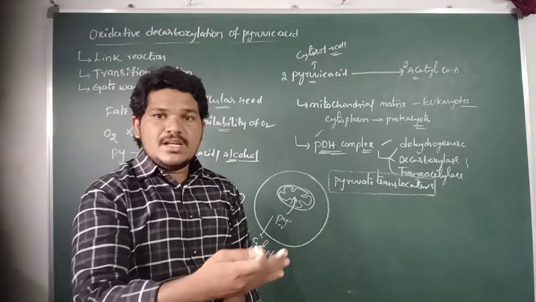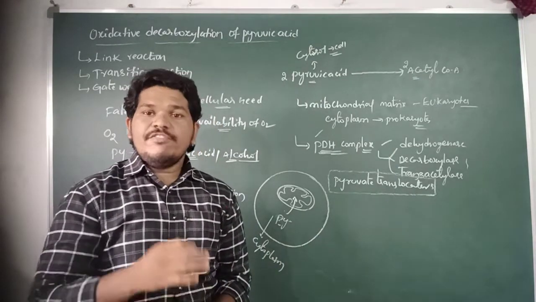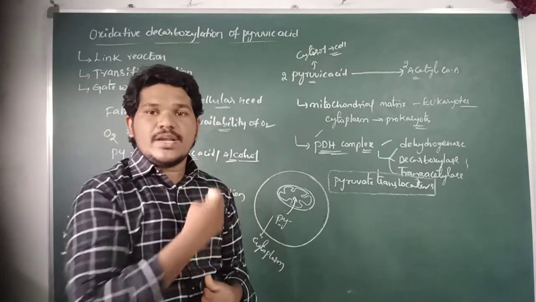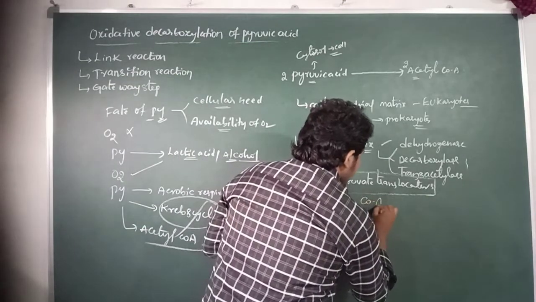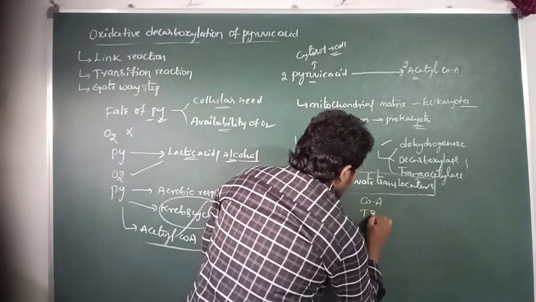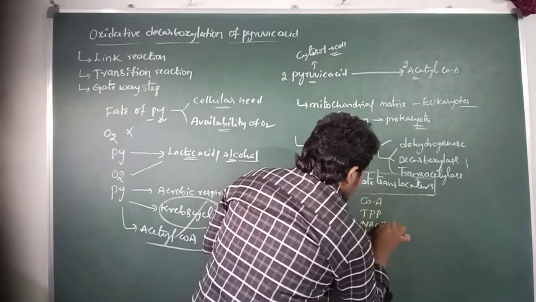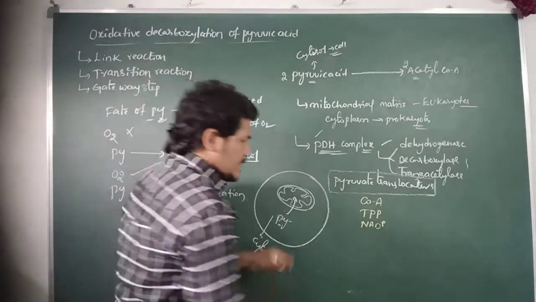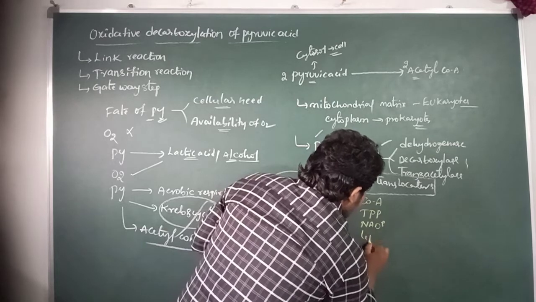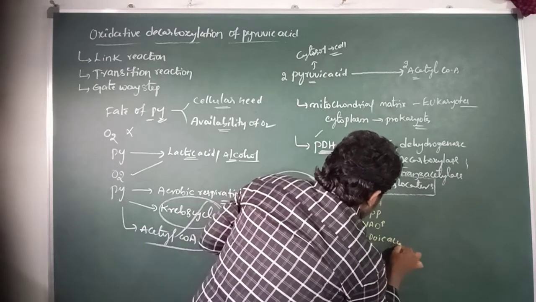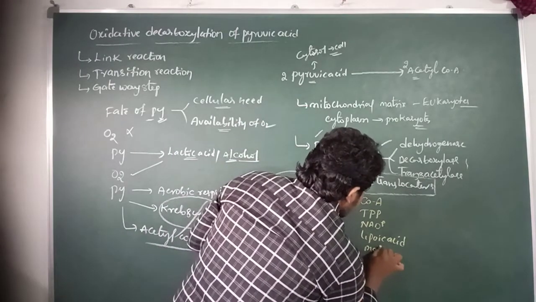For this reaction and this enzyme, several cofactors and coenzymes are also required. They are coenzyme A, TPP (thiamine pyrophosphate), NAD plus, lipoic acid, and magnesium ions.